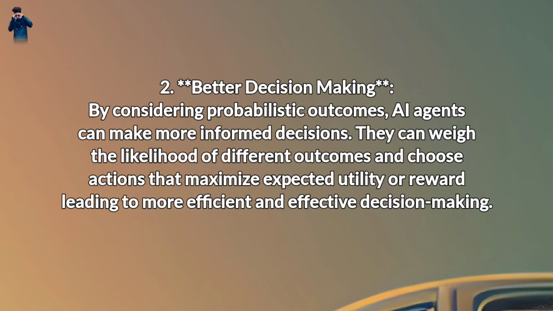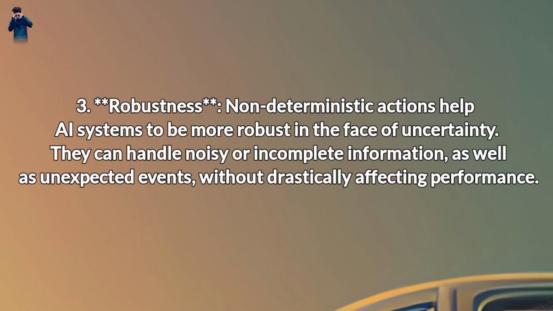2. Better decision-making. By considering probabilistic outcomes, AI agents can make more informed decisions. They can weigh the likelihood of different outcomes and choose actions that maximize expected utility or reward, leading to more efficient and effective decision-making.